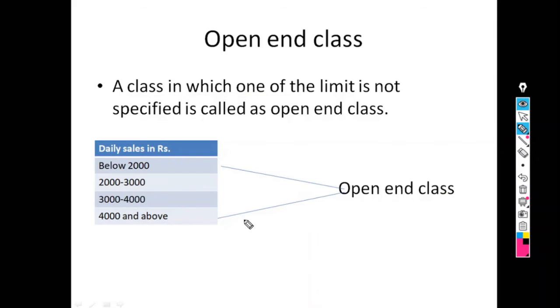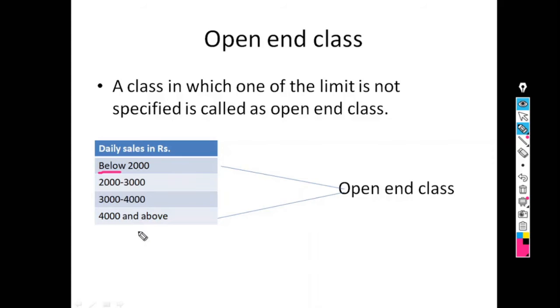So see, in case of the first, below 2000. From which value does it start? If the class is given like this, 0 to 2000, it is not called an open-end class. My class is given as below 2000. So which value below 2000?